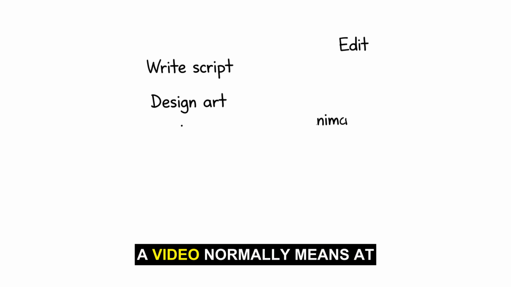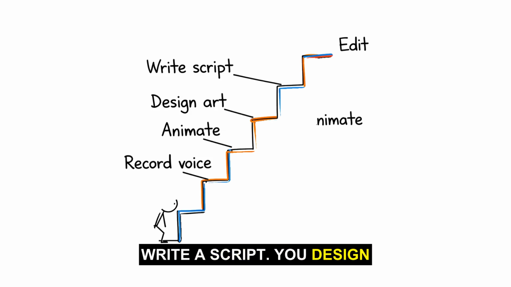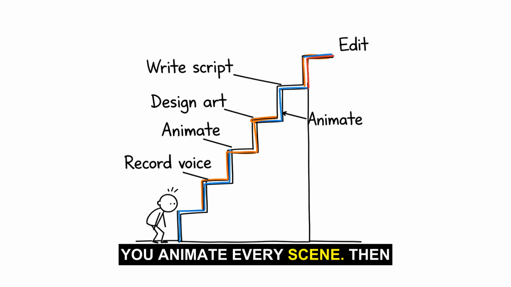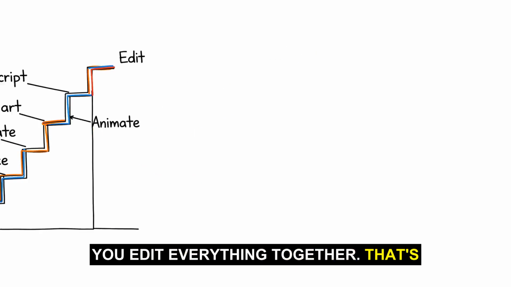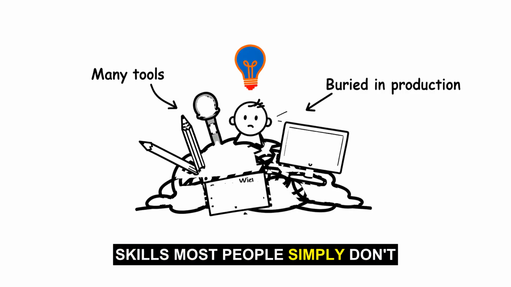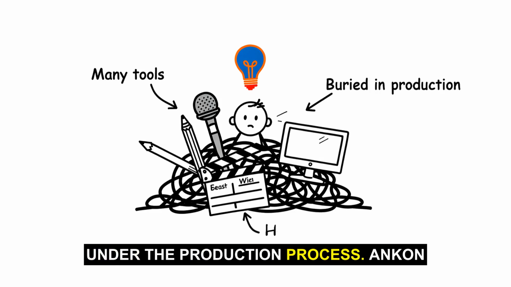Turning an idea into a video normally means at least 5 separate steps. You write a script, you design illustrations, you record a voiceover, you animate every scene, then you edit everything together. That's hours of work spread across multiple tools, and it requires skills most people simply don't have. Most people aren't short on ideas, they're buried under the production process.